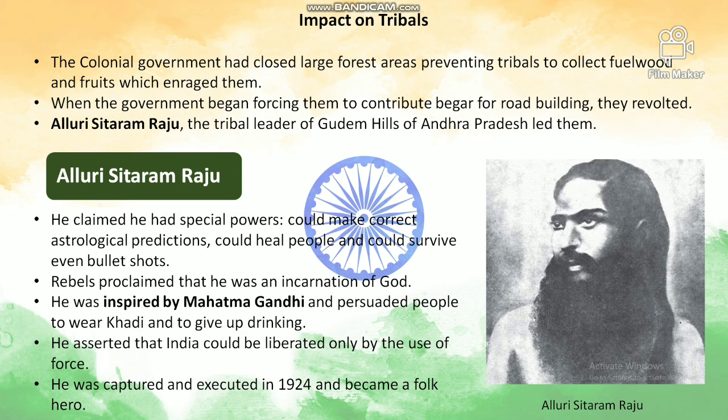Now we have read about the impact on the people living in towns. We have read about the impact of this movement on the peasants in the villages. Now let us read about the impact of this movement on the tribals. The colonial government had closed large forest areas, preventing tribals from collecting fuel wood and fruits, which enraged them. This we have done in our forest chapter in class 9th. When the government began forcing them to contribute begar for road building, they revolted. So this was the immediate cause.